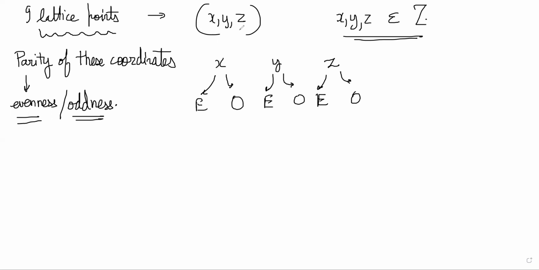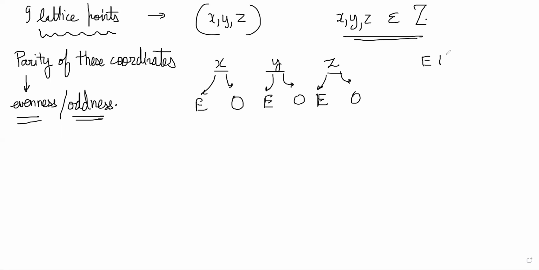I don't care about the exact value of the numbers, I just care about the parity. So for each coordinate, we have two choices, even or odd, for thinking about the parity. And therefore, the total number of parity patterns for these coordinates would be 8, right?